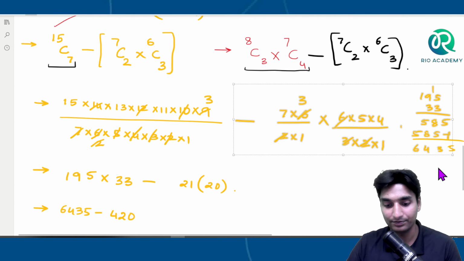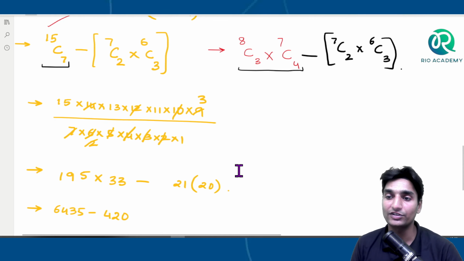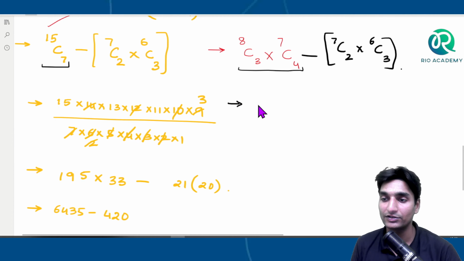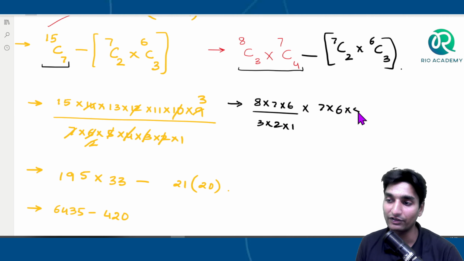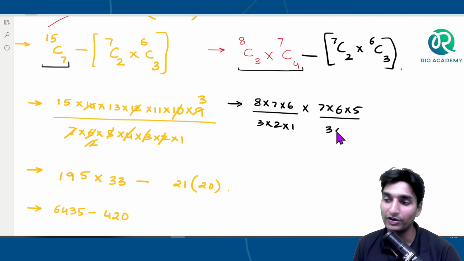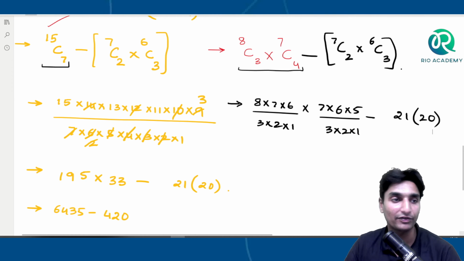8C3 into 7C4. This can be written as 8 into 7 into 6 divided by 3 into 2 into 1, and multiplied with 7C4, which is nothing but 7C3, 7 into 6 into 5 divided by 3 into 2 into 1, minus, here once again, guys, 21 into 20. I'll just write down the value here directly now because we have simplified it out loud here.